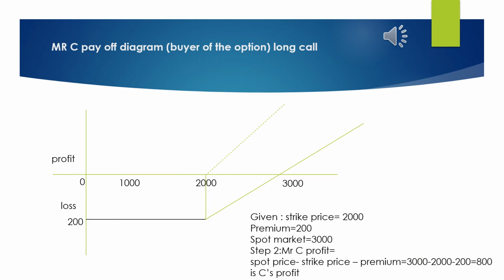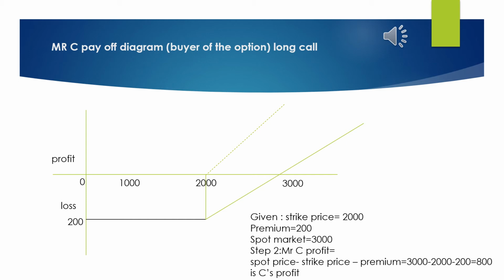Let us understand the payoff diagram of Mr. C, who is the buyer of the option. On the x-axis over here you can see the prices, and on the y-axis you will see the profit and loss of the buyer of the option. Since I can't show the entire payoff diagram, I have taken the spot price of 3000 rupees and I have shown a payoff table for the same.